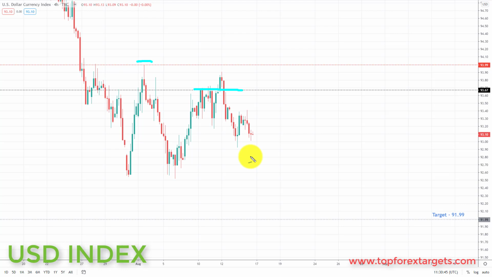So overall, we're going into this week with a neutral to bearish bias on the dollar index. But since the dollar downtrend is still intact, we are going to favour dollar weak positions as the primary setups this week.